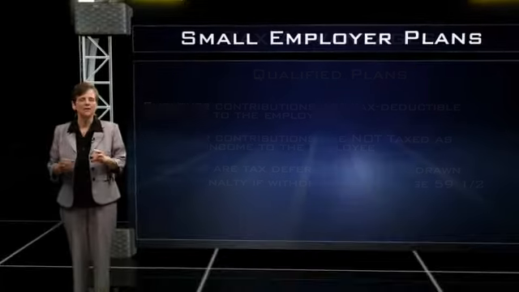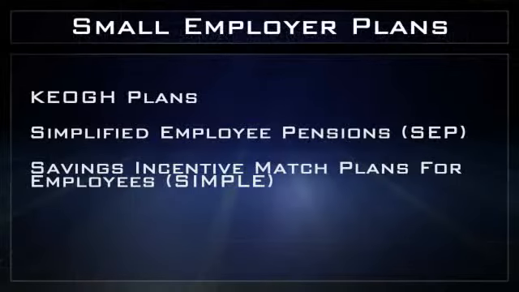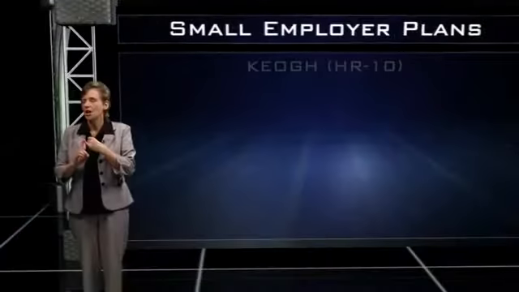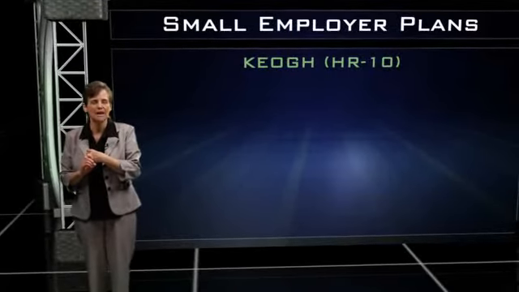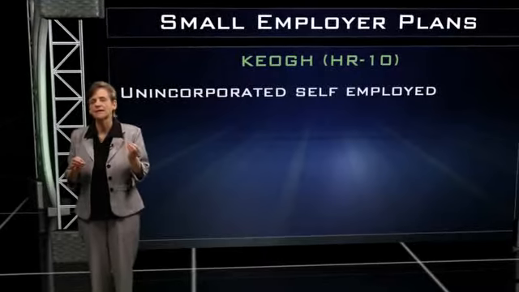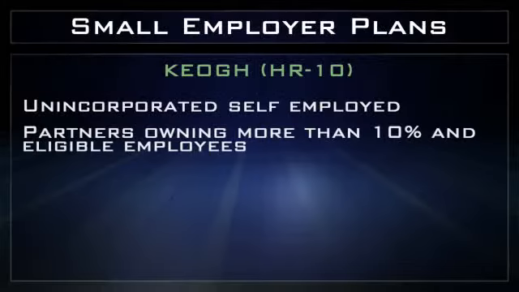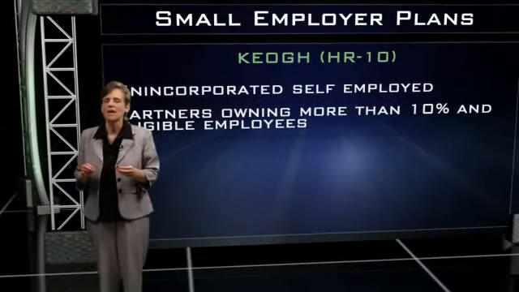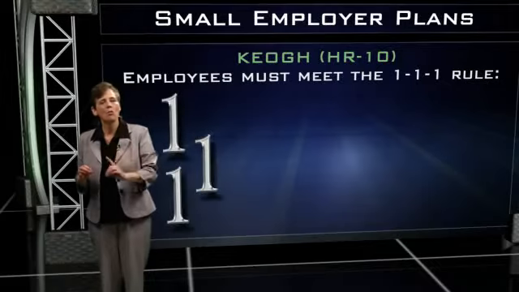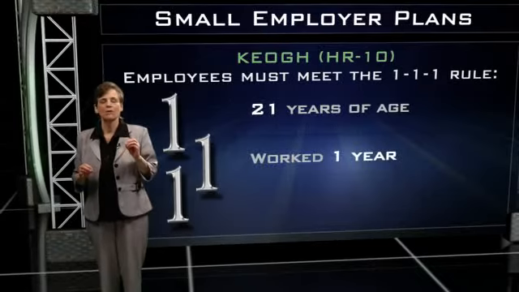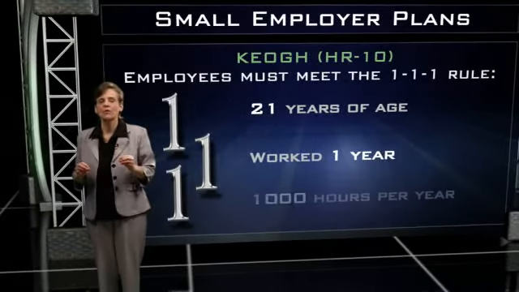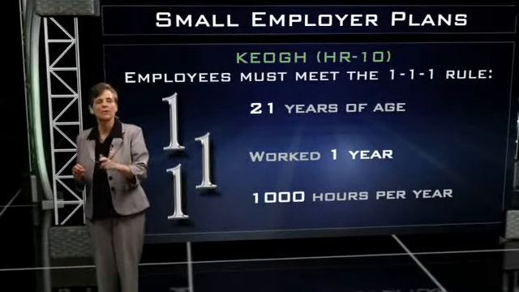Now we're going to talk about the small employer plans. Those are the KEO plans, the SEP plan, and the Simple plan. The KEO plan, named for a congressman of the same name, is also called the HR 10 plan. And that is for an unincorporated self-employed person, partners that own more than 10% of the business, and their eligible employees. And to be eligible, an employee must meet the 1-1-1 rule. That means they have to be at least 21 years of age, have worked for the employer for more than 1 year, and work more than 1,000 hours per year.